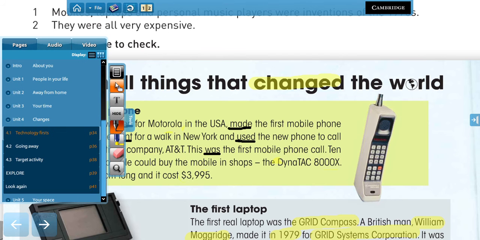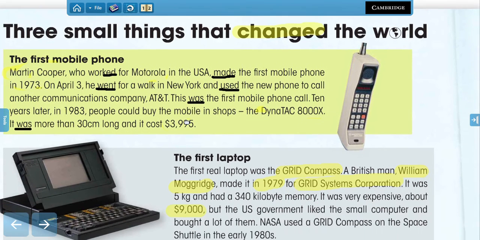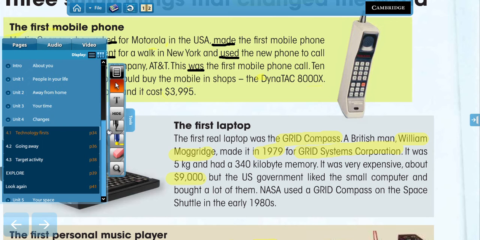Now let's go to the next one. What verbs in past can you find here?